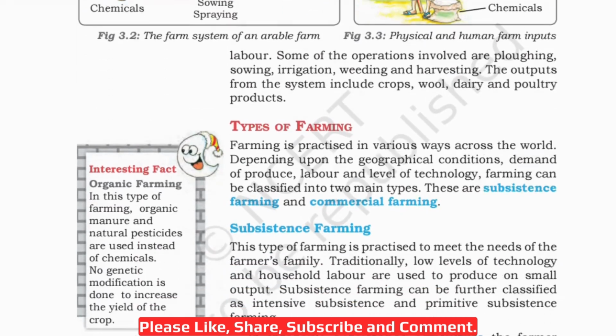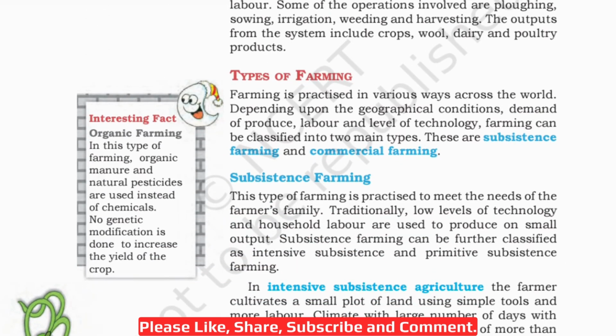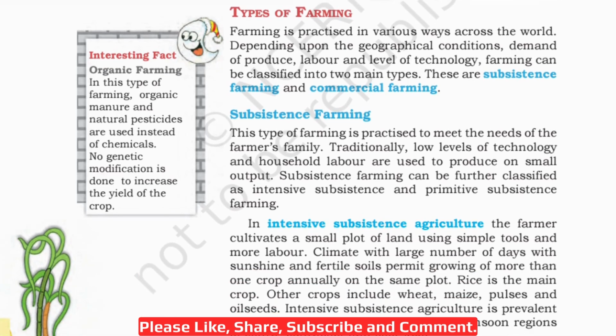Now, types of farming. Farming is practiced in various ways across the world. Depending upon the geographical conditions, demand of produce, labor, and level of technology, farming can be classified into two main types. These are subsistence farming and commercial farming. Now, let's read what is subsistence farming.